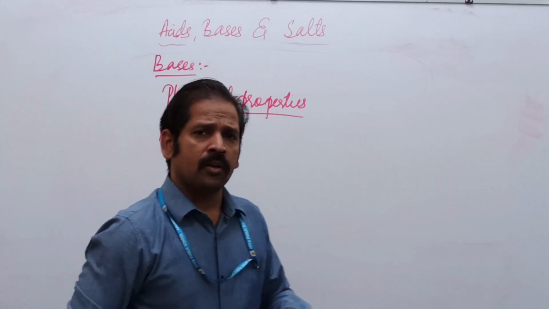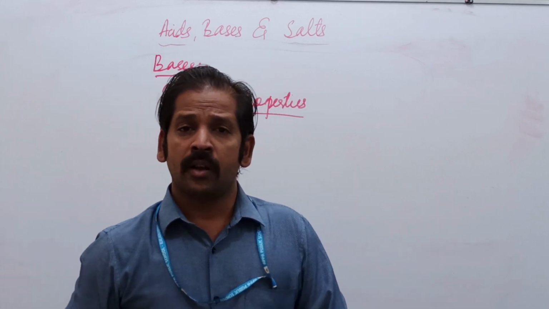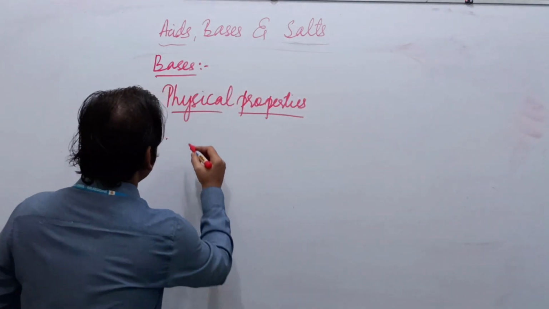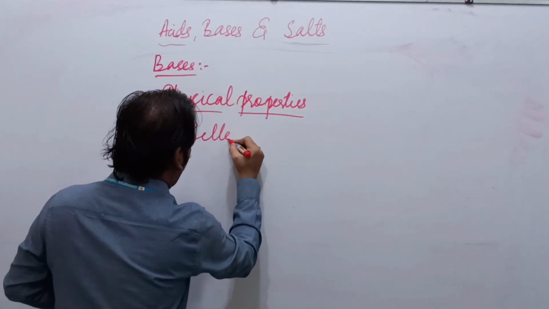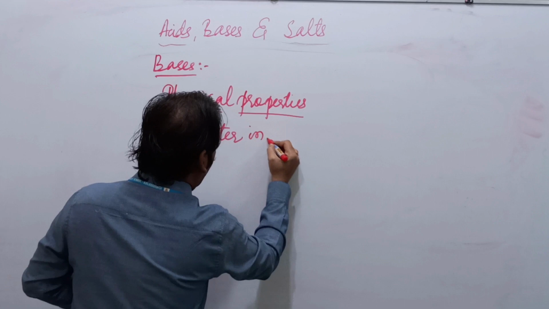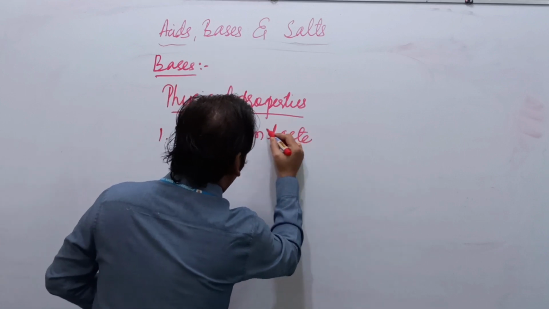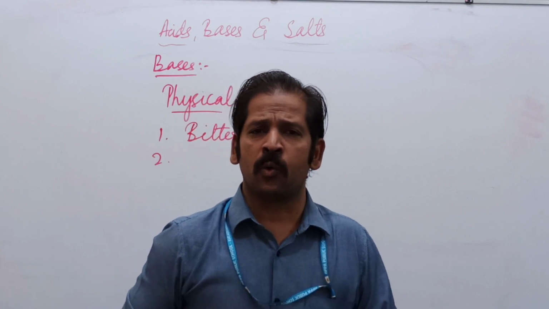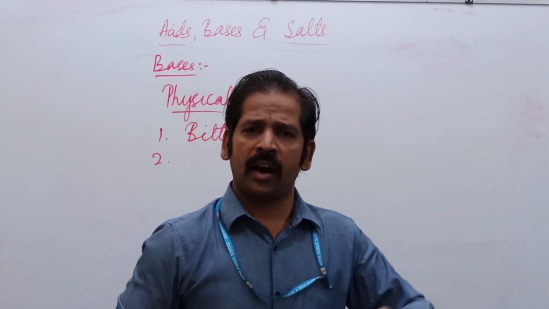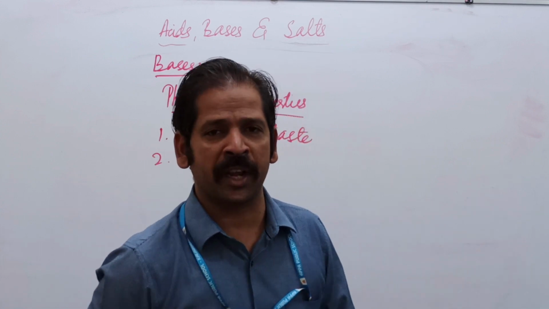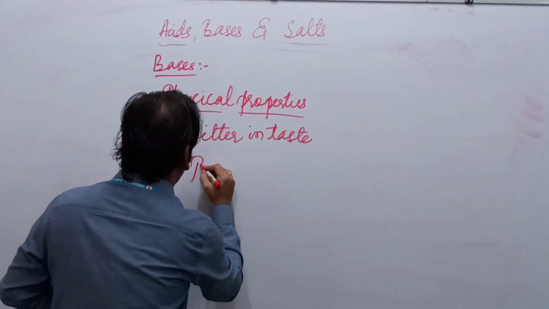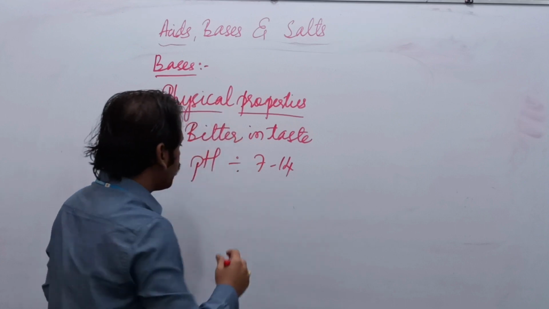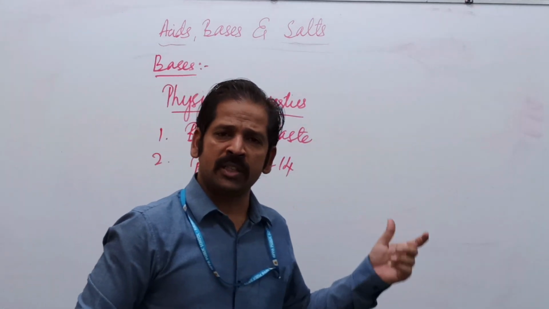When we went through the acids, those were sour in taste, but these are bitter in taste. Second, their pH value ranges from 7 to 14.